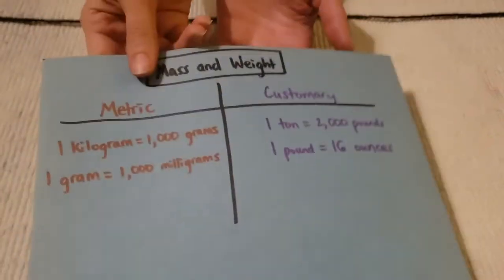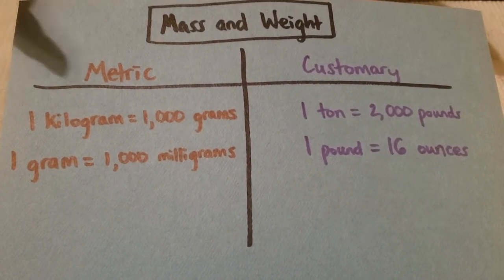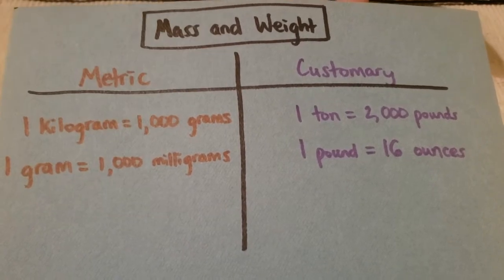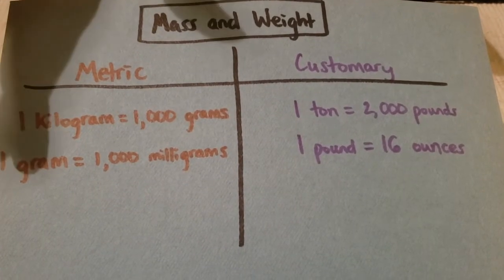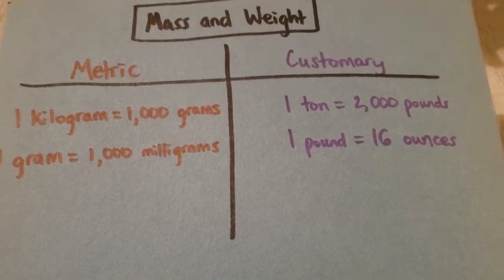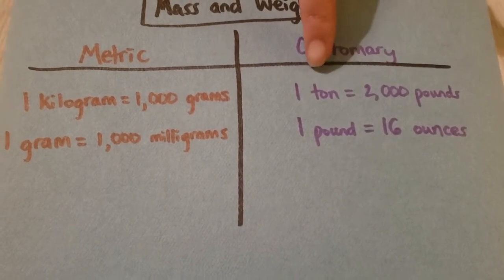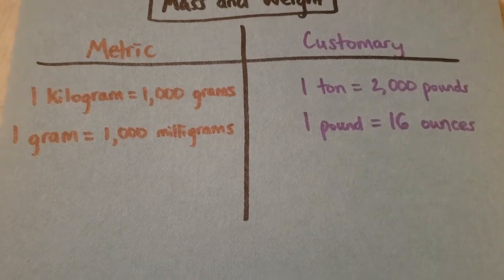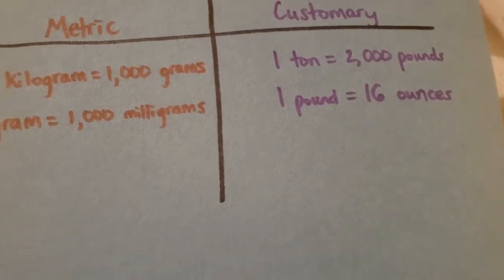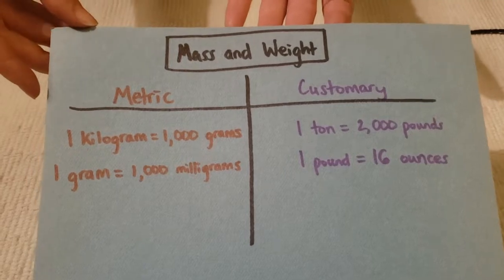All right, and last but not least, mass and weight can be measured with the metric system in like 1 kilogram would equal 1,000 grams. 1 gram would equal 1,000 milligrams. And then the customary system, you might see or hear more of like 1 ton being equal to 12,000 pounds. 1 pound being equal to 16 ounces. So taking a moment to observe,